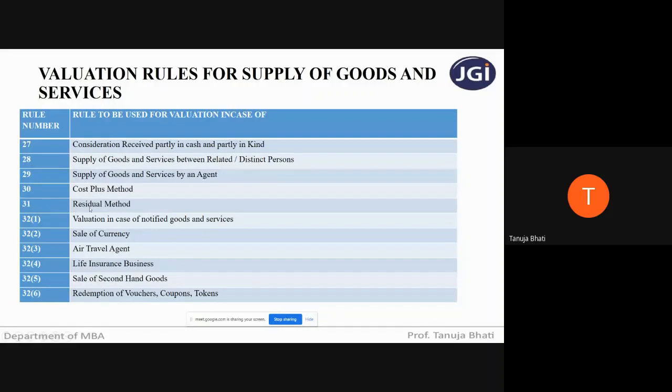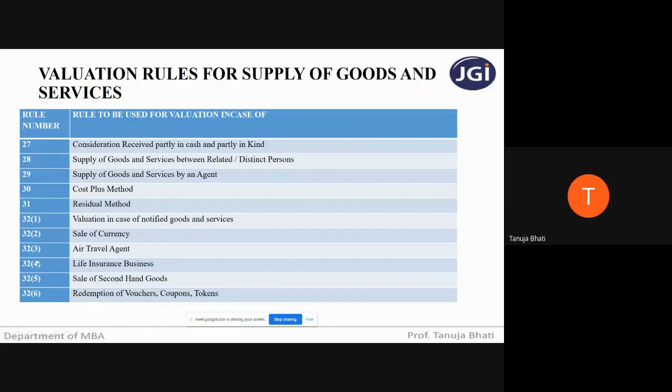Rule 31, residual method. What does residual method tell us? That if none of the methods from 27 to 30 you are able to apply, then with some reasonable basis which is consistent with the principles that we have covered under section 15, you determine the value.